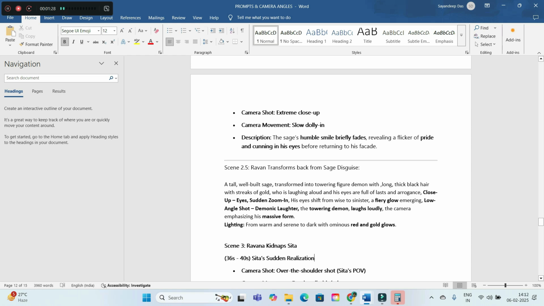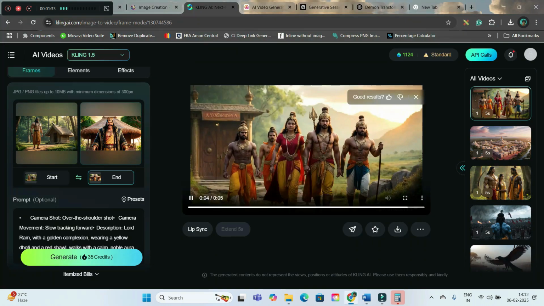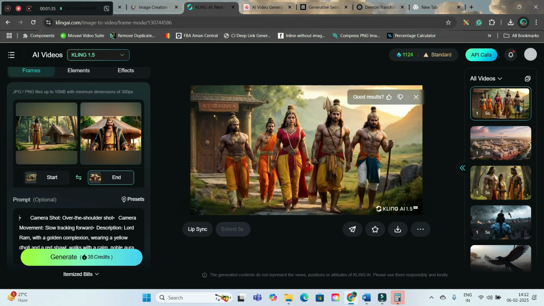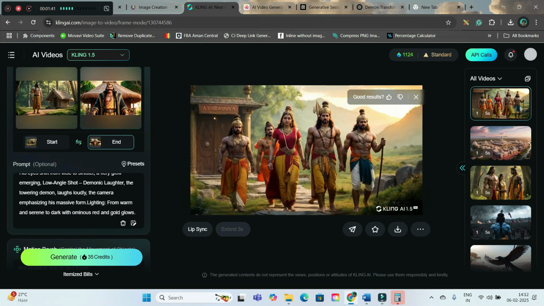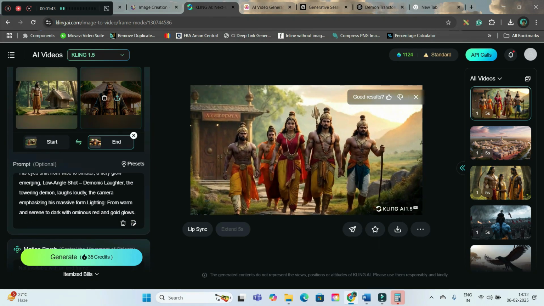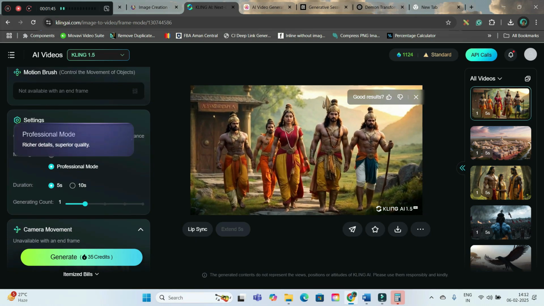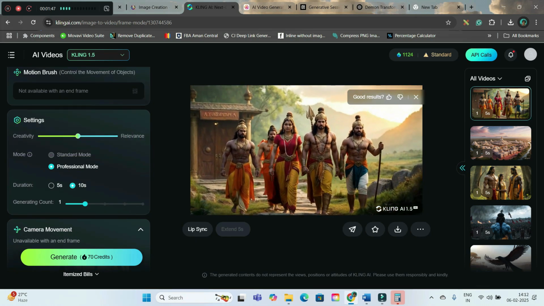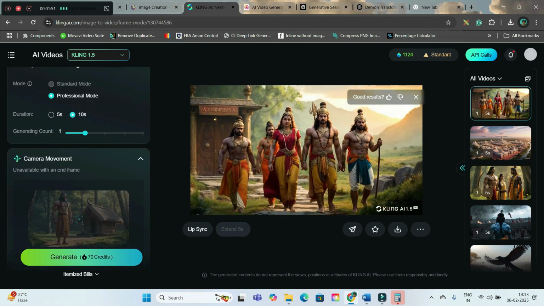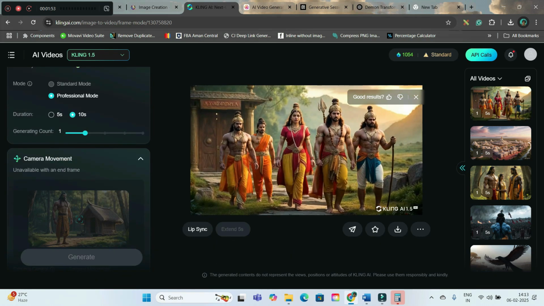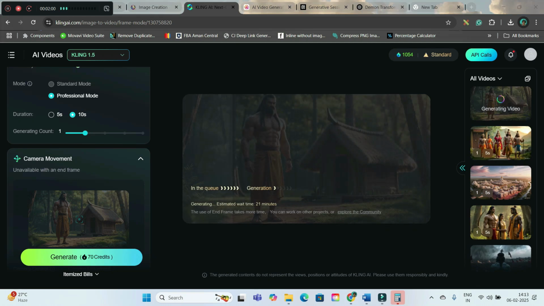Well, I have created a prompt for video for this particular transformation video. Now let me see how does that work. Okay, then this will be a kind of transformation from this to this, and then I will be taking 10 seconds here because it's going to be a bit longer shot, and remaining other things will remain same, and hit generate. Since it is a transformation video, it takes a bit longer time.